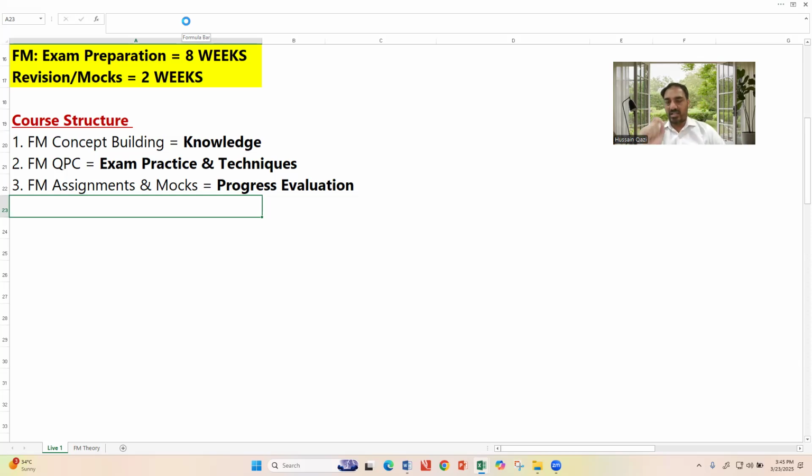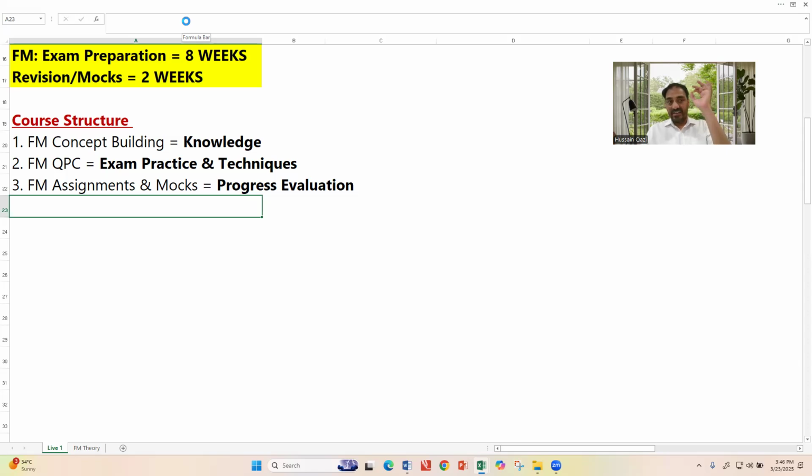Financial management success is based on 3 pillars. Pillar number 1 is knowledge of the entire syllabus.